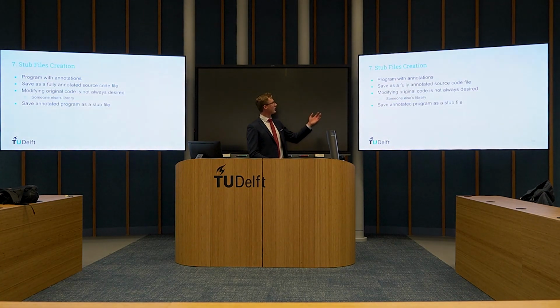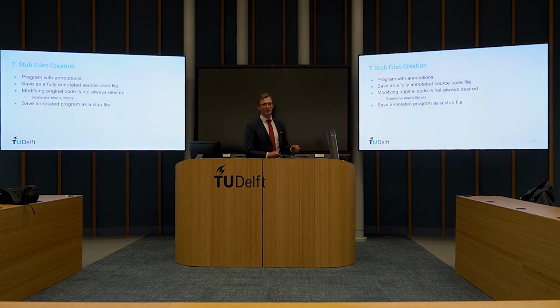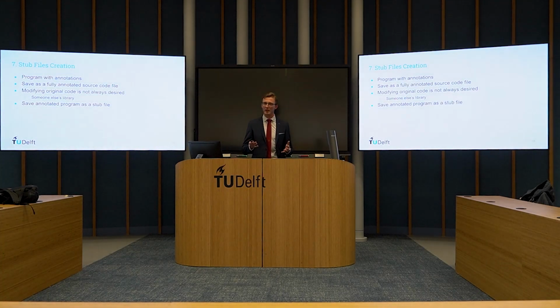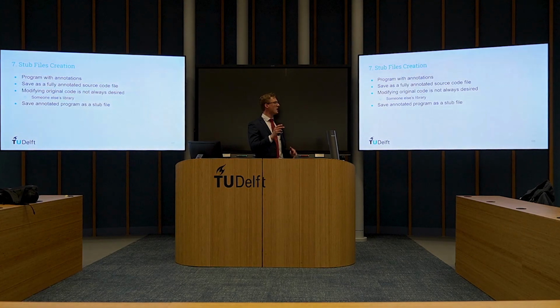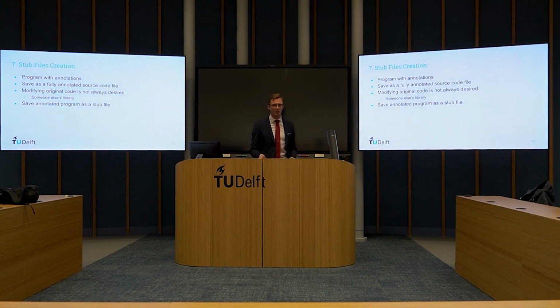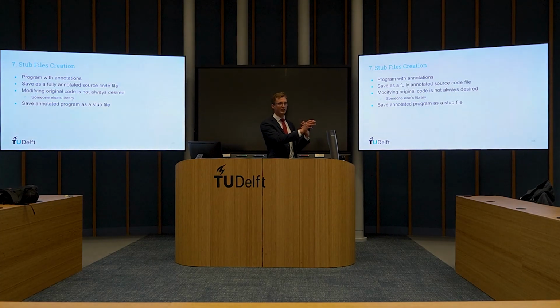The final component is stub file creation. Now, after searching for a combination, we have a program with type annotations. Great. We can save this as a fully annotated source code file. So just the code and the annotations. But modifying original code is not always desired. It could, for example, be that it's someone else's library. So we would like to save our program as a stub file. Just the definition with the annotations. So it can be used by a tool, but we don't overwrite original code.